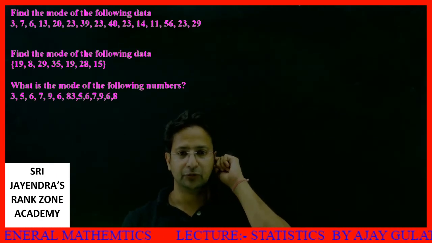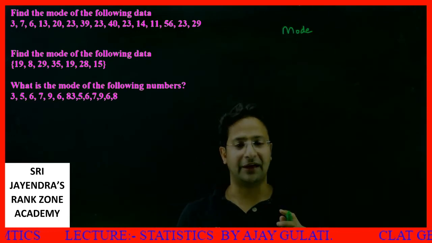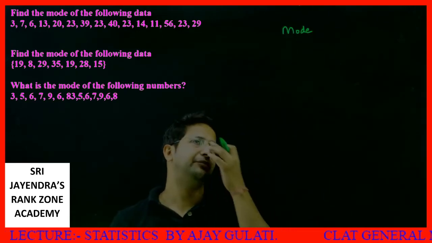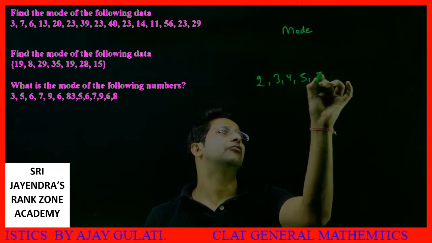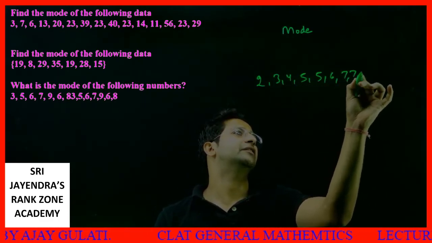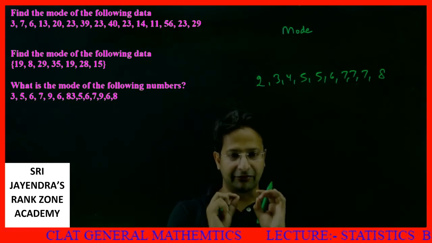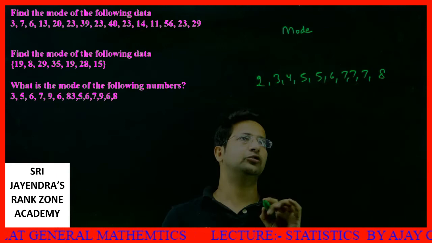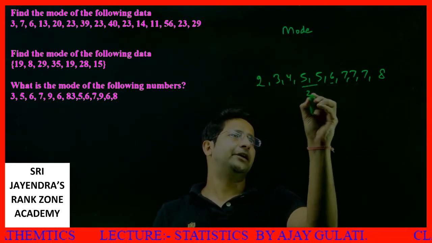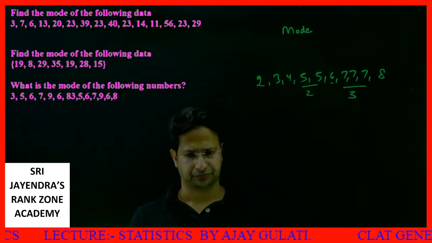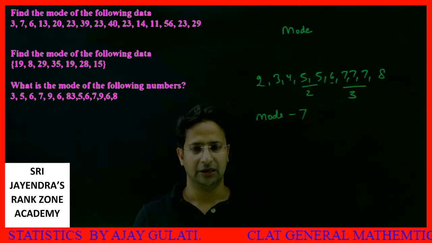Now students, let us move to the concept of mode. What is mode? Mode is the value which is repeated the most number of times. If I present data like 2, 3, 4, 5, 5, 6, 7, 7, 7, 8, the mode is that particular value repeated most often. Here 6 has been repeated once, 5 twice, but 7 thrice. So my mode will be 7.